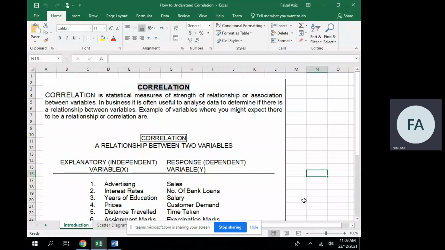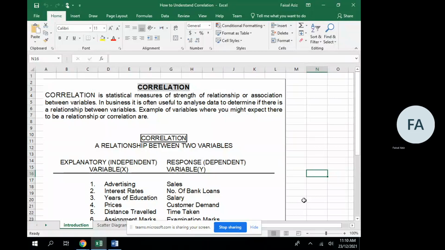Here, I will start with the basic concept of correlation, and I will discuss a simple correlation. We have two types, a simple correlation and multiple correlation. So first, let me explain to you what correlation is. Correlation is a statistical measure of strength of relationship or association between variables.